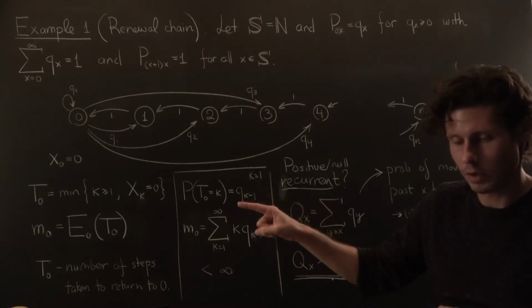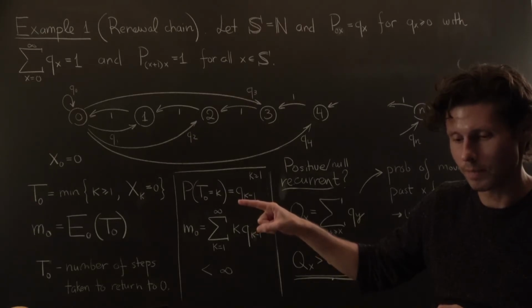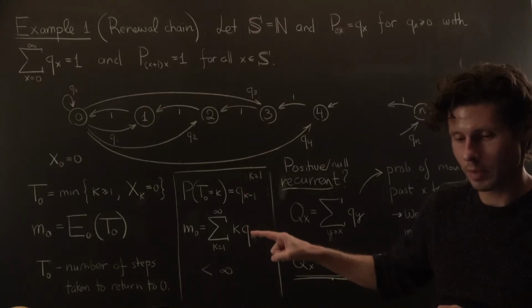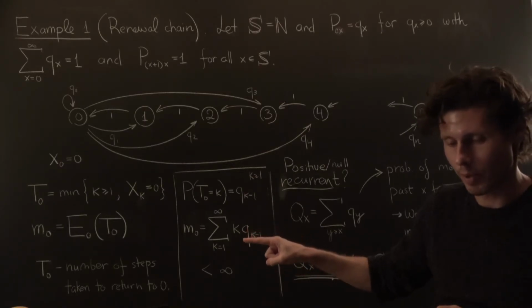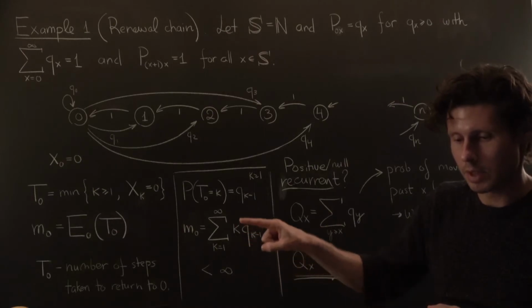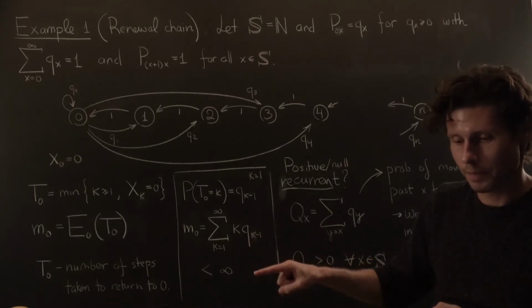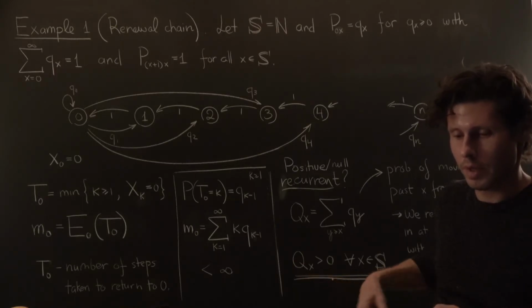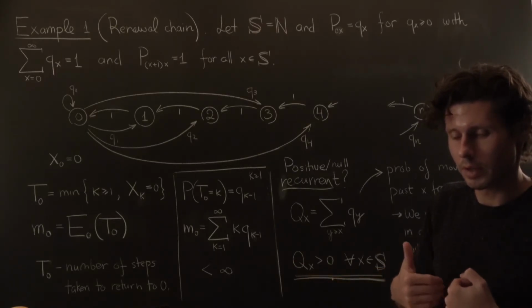We've already seen the distribution of the number of steps that it takes to return to 0. Once you have the distribution, you just plug in a simple calculation for the expected value, the value that it takes times the probability with which that happens. And so here we have it. If this series converges, and of course this prerequisite condition for recurrence holds, then you have a positive recurrent renewal chain.